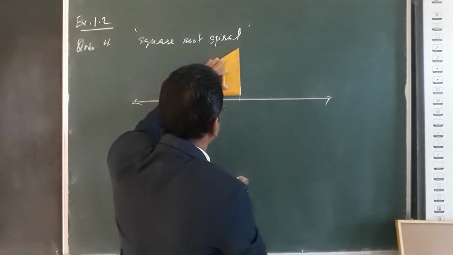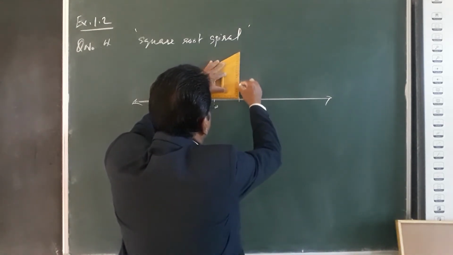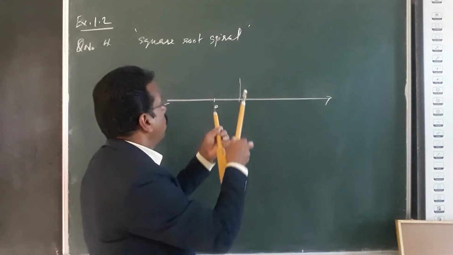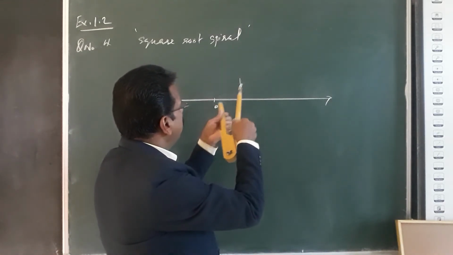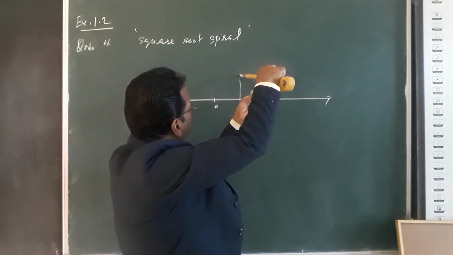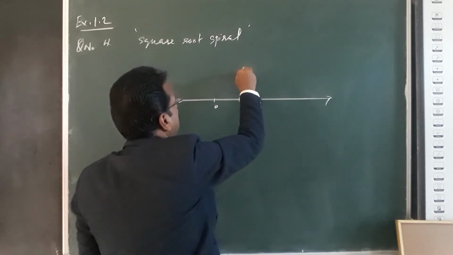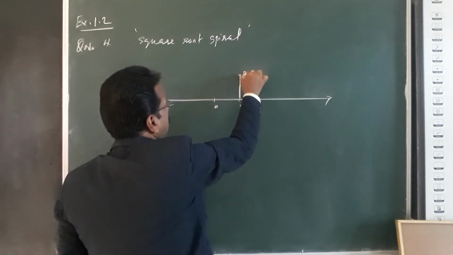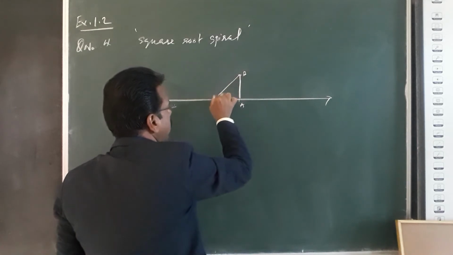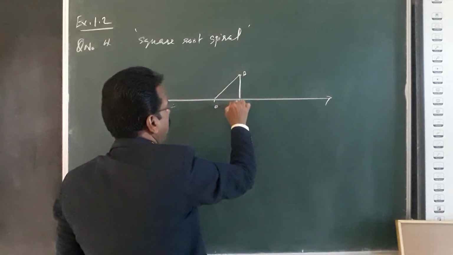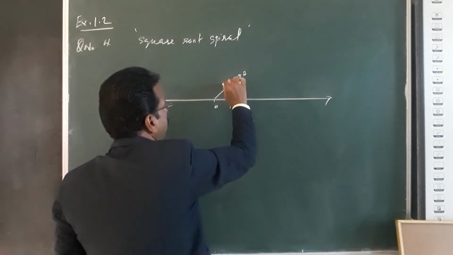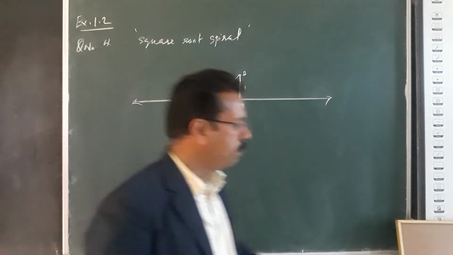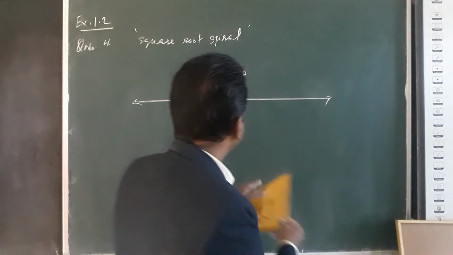That perpendicular also should be 1 unit. Now this is OA, this is B. This is 1 unit, this is 1 unit, this is root 2. Now from this root 2 we can go to root 3.